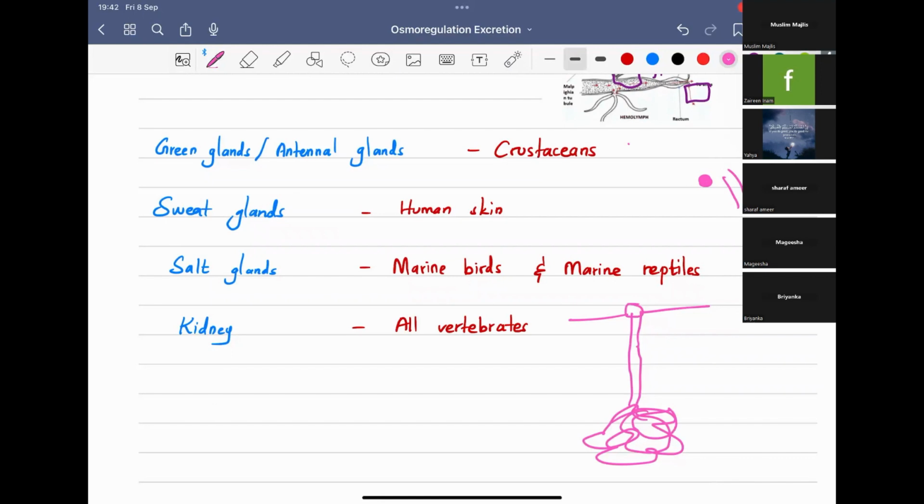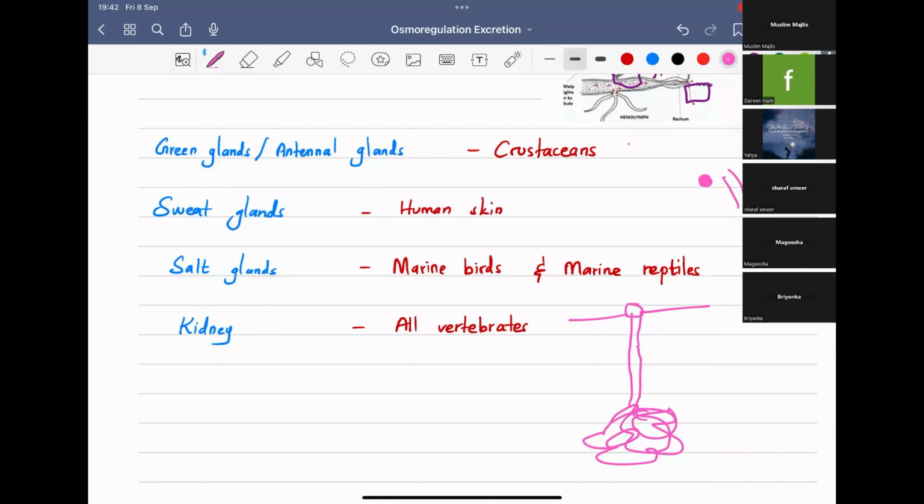Next is the salt glands. Why do we need salt glands? To excrete the excess salt. The name itself implies that it is to excrete the excess salts. It is found in marine birds and marine reptiles because they are mostly related to the salt, right? So they have salt glands and they can excrete using those glands.